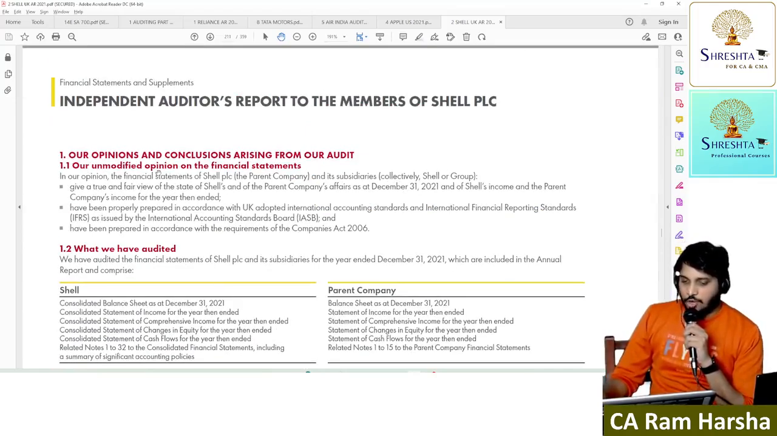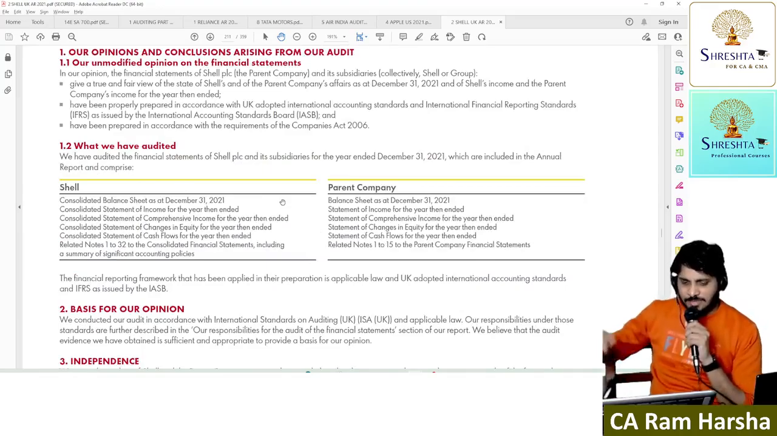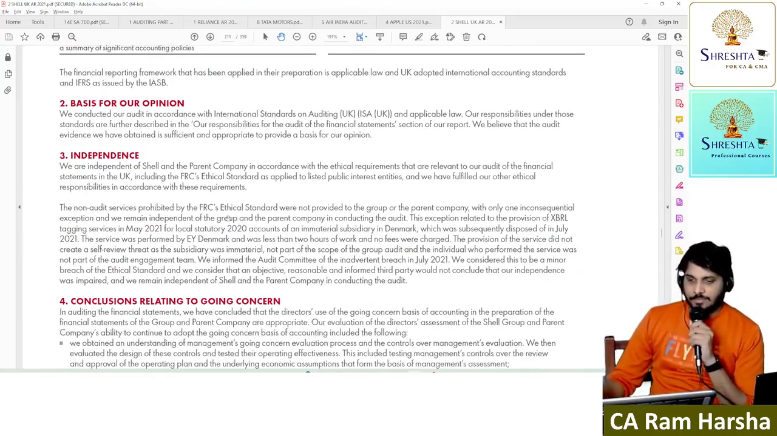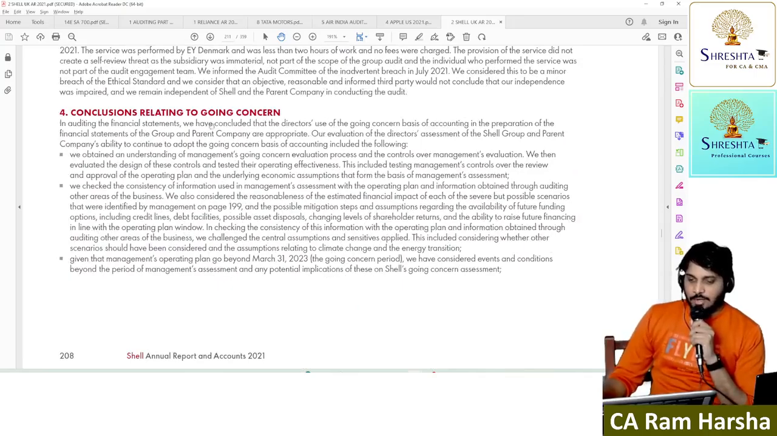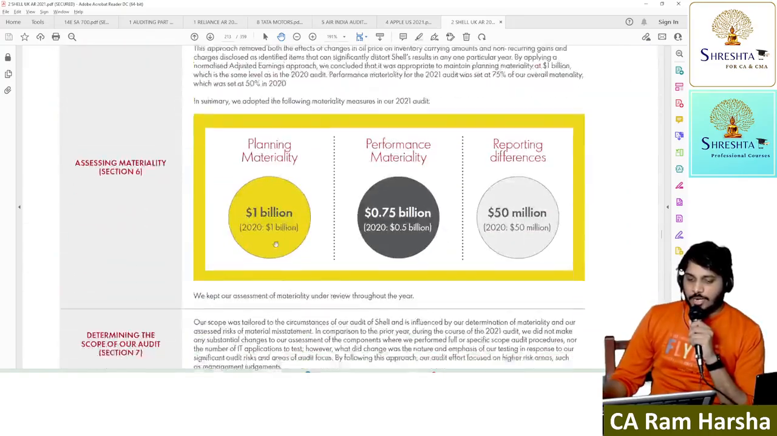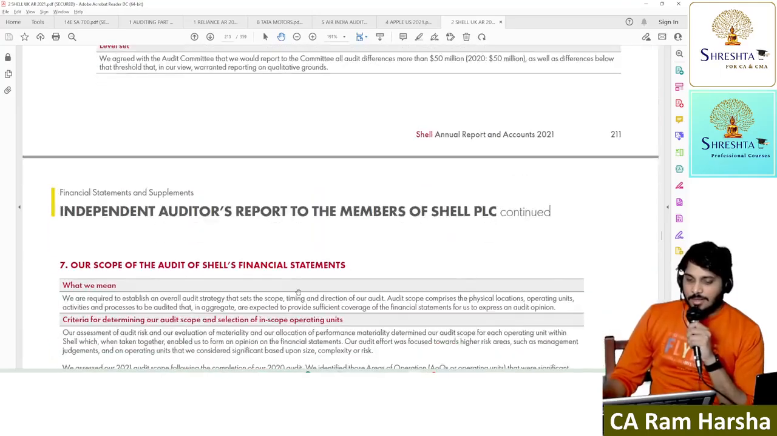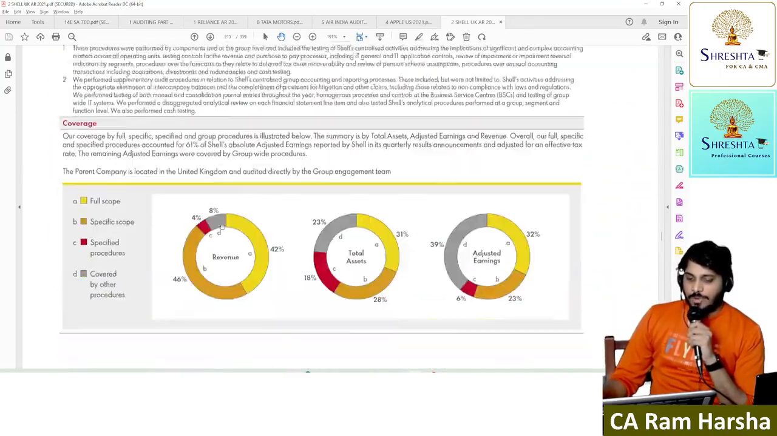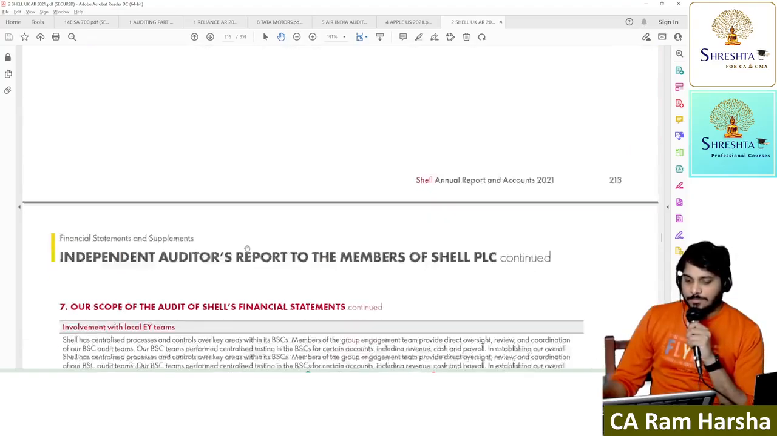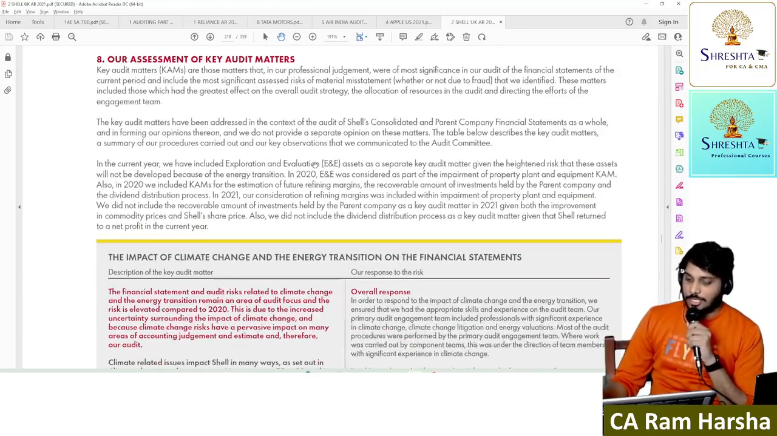You see here, our opinion. They clearly said our unmodified opinion. What we have audited, they have given a big list. So it is somewhat more neatly presented than Indian companies. Basis for opinion. Independence. Conclusions related to going concern. Overview of audit approach. What they did in the audit. How they fixed materiality. And the scope of the audit they clearly mentioned. Then key audit matters. Here also they mentioned.